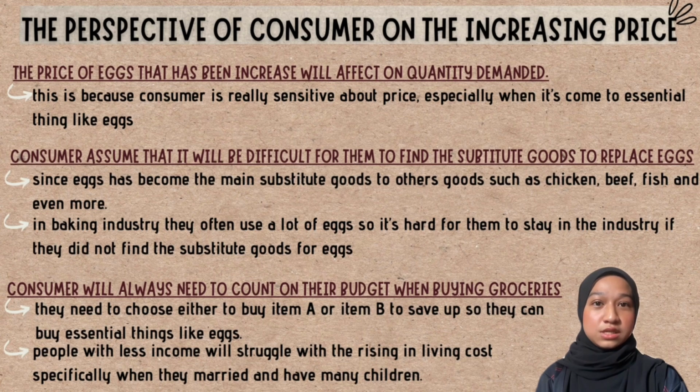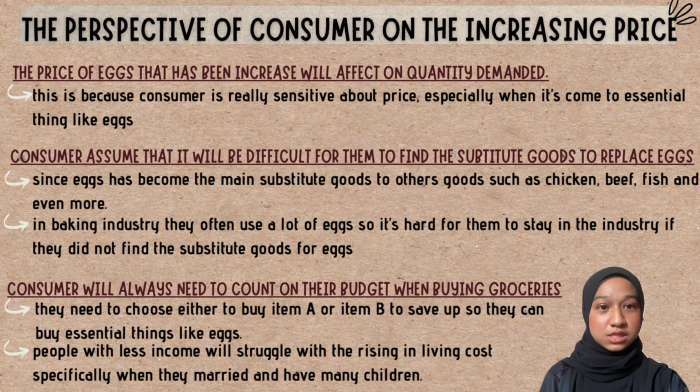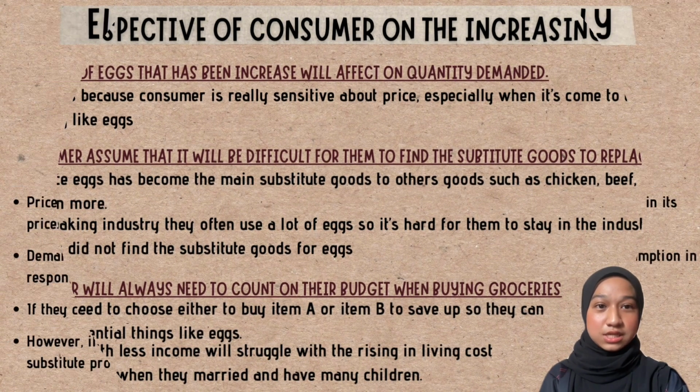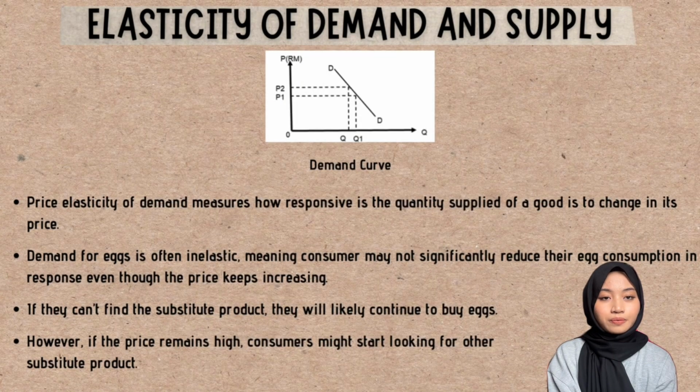However, for M40 and T20 people, it does not have much impact due to enough income to cover all the expenses each month of the year, especially if they are singles or married couples without children. Next is elasticity of demand and supply.